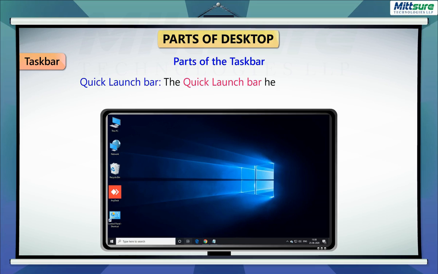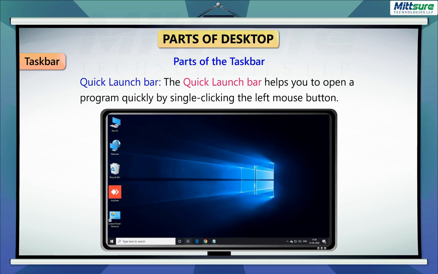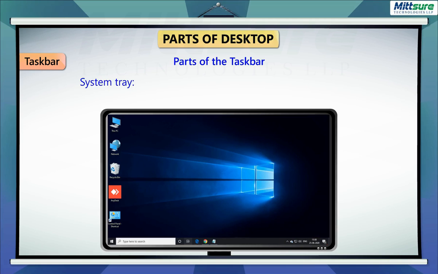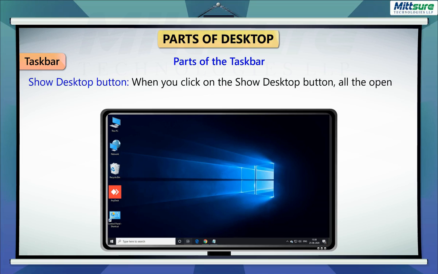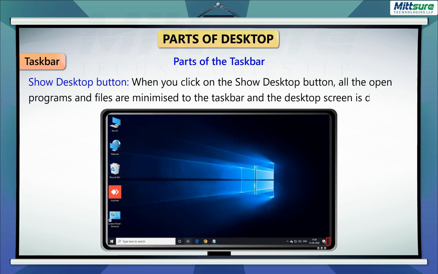The Quick Launch bar helps you to open a program quickly by single-clicking the left mouse button. System tray. The system tray has some program icons in it, including a clock. Show desktop button. When you click on the Show desktop button, all the open programs and files are minimized to the taskbar and the desktop screen is displayed.